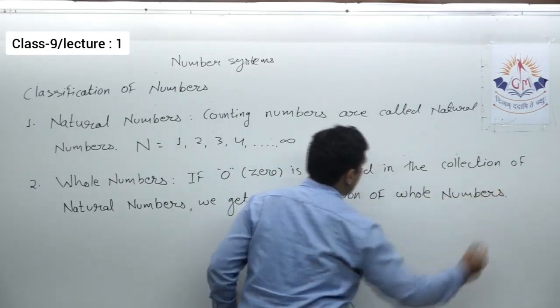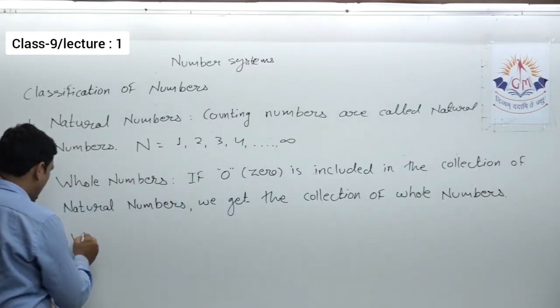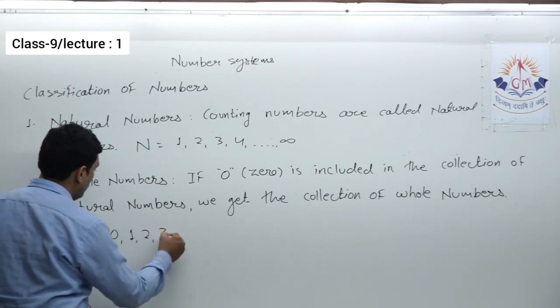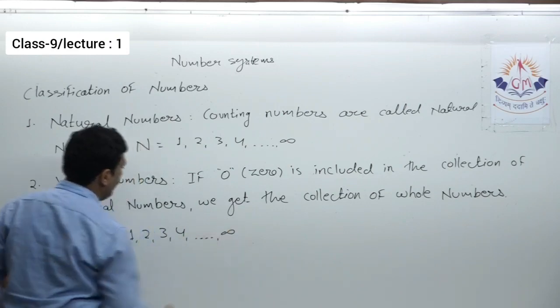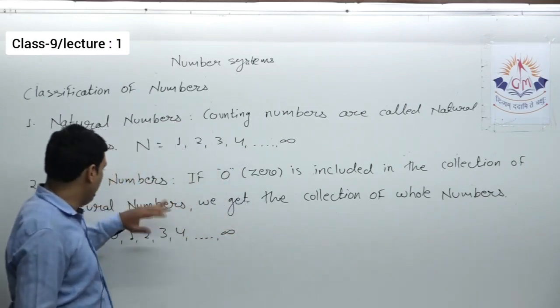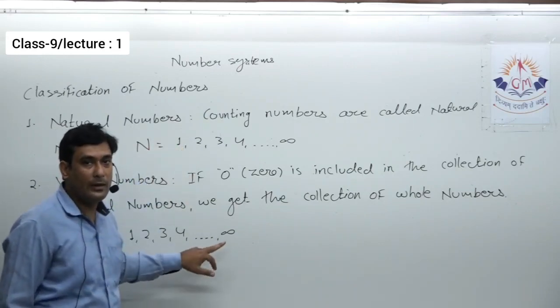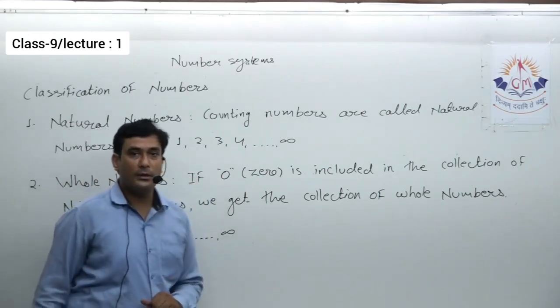In general, whole numbers are denoted by capital W. So we will start from 0, 1, 2, 3, 4 up to infinity. Now here we can say that every natural number is a whole number, but every whole number is not a natural number.